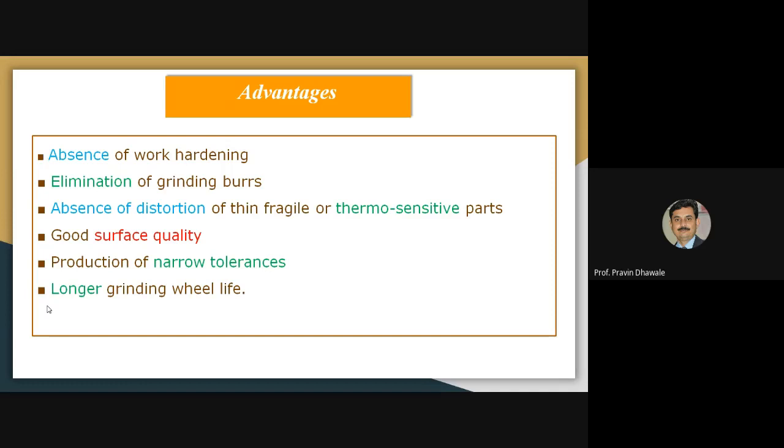It will help to give close tolerances of the surfaces after machining, and it is also helpful to increase the life of the grinding wheel, because there will be no direct contact of the grinding wheel with the workpiece. These are some of the advantages of the electrochemical grinding process. Read it carefully.